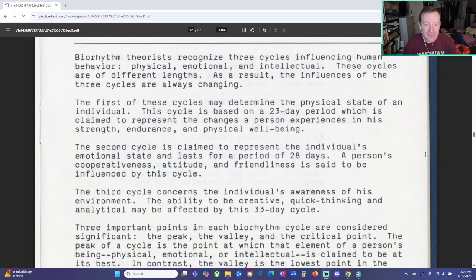The second cycle is claimed to represent the individual's emotional state and lasts for a period of 28 days. A person's cooperativeness, attitude, and friendliness is said to be influenced by this cycle. The third cycle concerns the individual's awareness of his environment. The ability to be creative, quick-thinking, and analytical may be affected by this 33-day cycle.